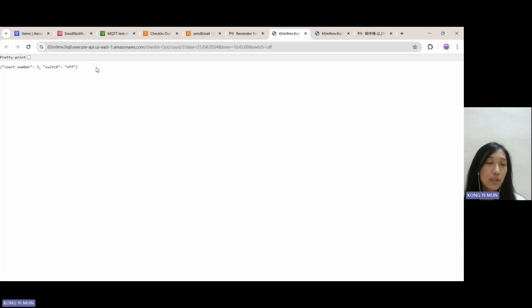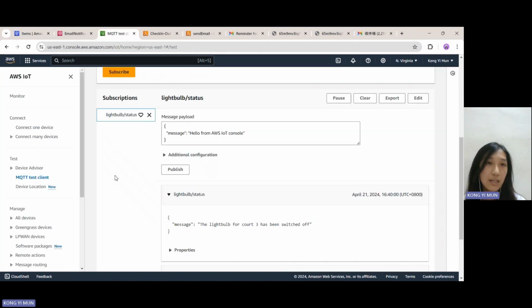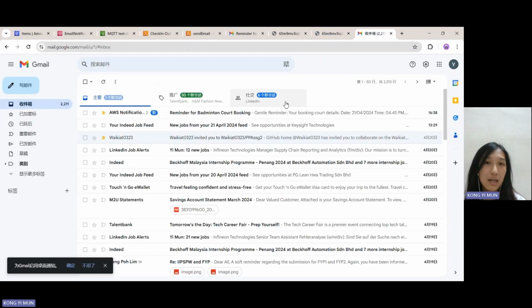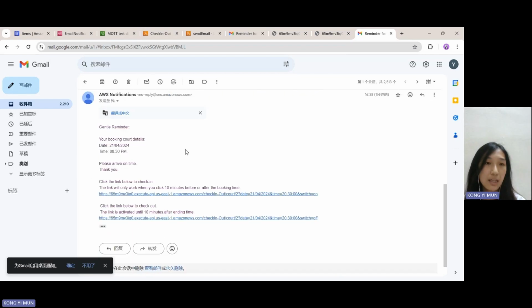So for code number 3, the light bulb has been switched off, and in our DynamoDB, the status will also change to false. And in the MQTT test, the device will also send a message saying that the light bulb for code 3 has been switched off. And another case is if the booking time has not yet been reached, but the user clicks on this link, like this one, 8:30 p.m.